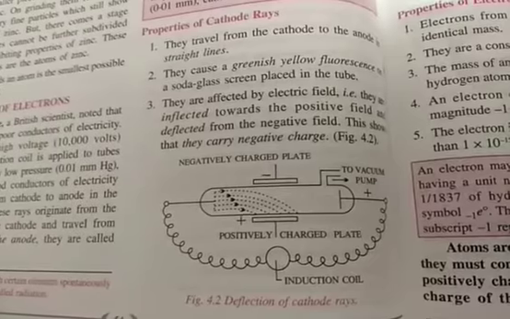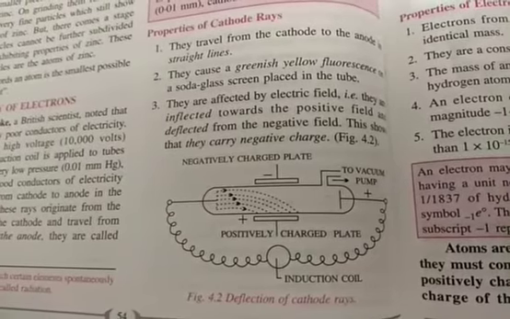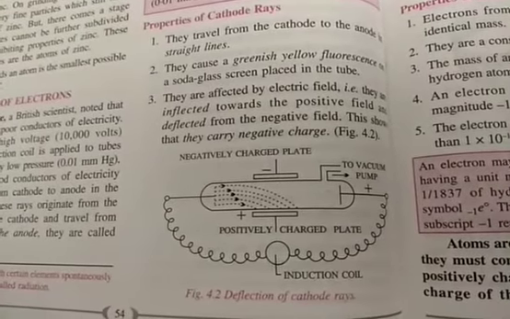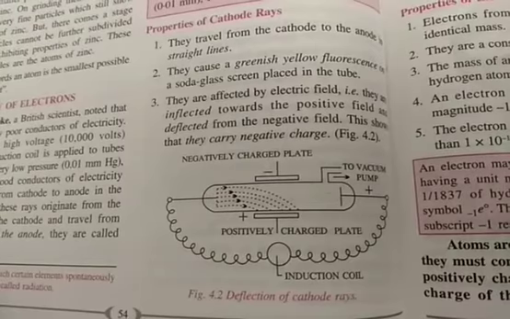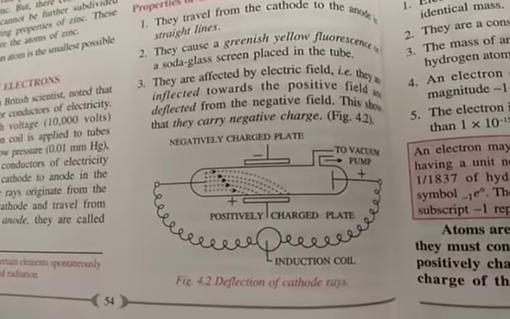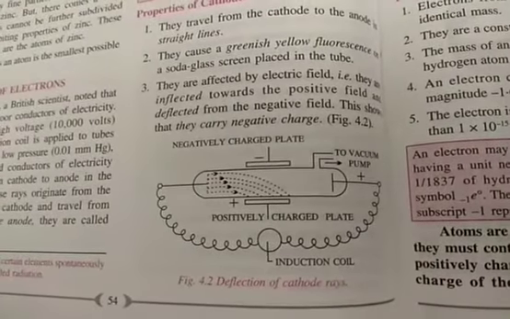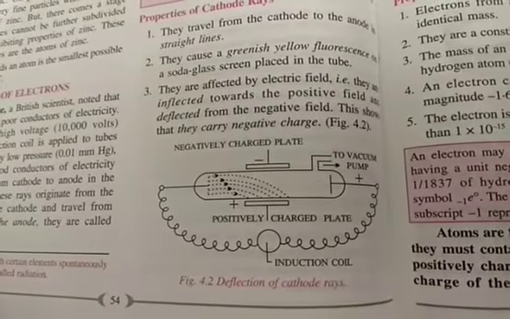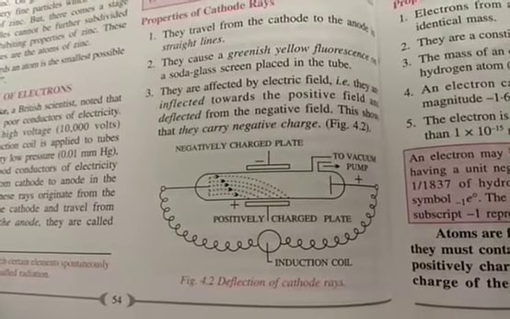Good morning, students. Till now we have seen the work of William Crookes and the work of J.J. Thomson on the cathode ray discharge tube. And with this experiment, they found some negatively charged particles.